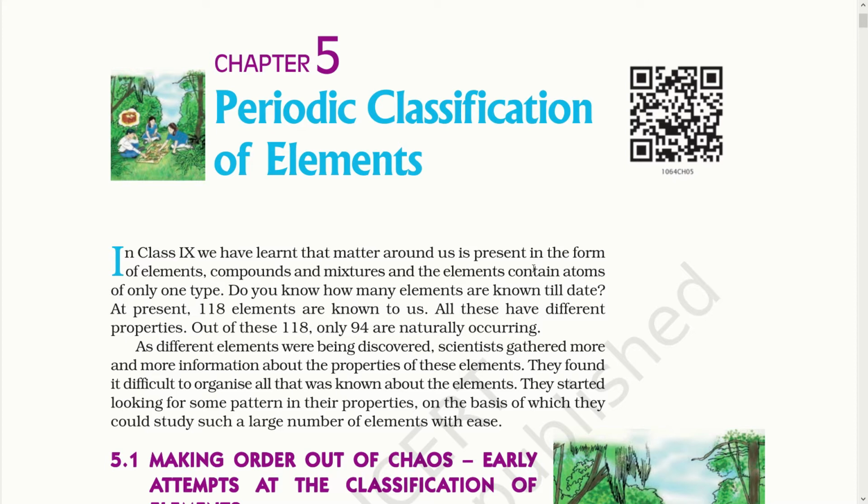Well, all this would have been valid only if the elements were few in number. If you look around in the first paragraph, it states that there are at present 118 elements known to us, out of which 94 are naturally occurring elements. So, to study all the features of each and every element is quite a difficult task. Looking at the number of elements that exist, it won't be convenient to pick every element individually and study all